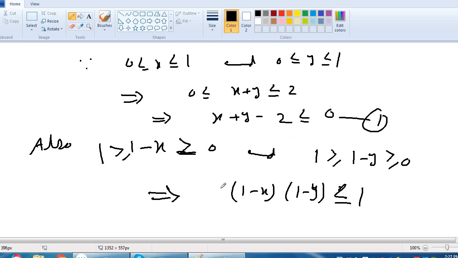And obviously this is greater than or equal to 0, because all are fuzzy numbers. Now we add 1 on all sides, we will get 1 is less than or equal to 1 plus 1 minus x into 1 minus y, and this is less than or equal to 2.